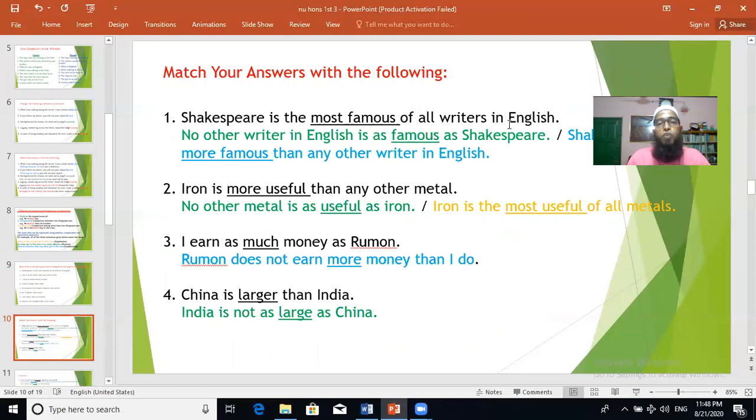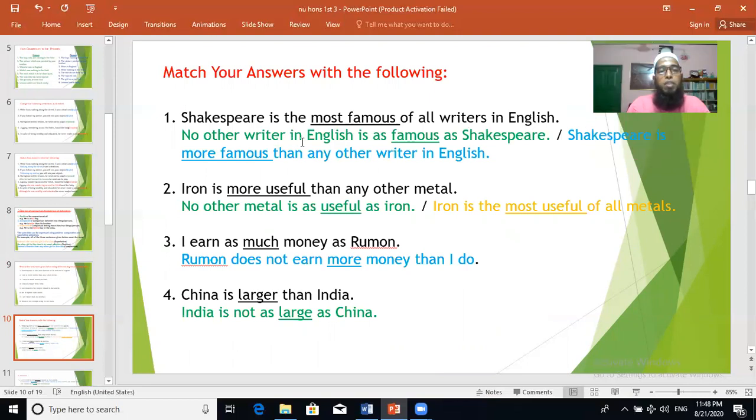Shakespeare is the most famous of all writers in English. It was the superlative degree. And look at the positive: no other writer in English is as famous as Shakespeare. So from superlative to positive, we use no other. Shakespeare is more famous than any other writer in English. This is more famous, comparative. Iron is more useful than any other metal. The answer is no other metal is as useful as iron. This is positive. Iron is the most useful of all metals. This is superlative.